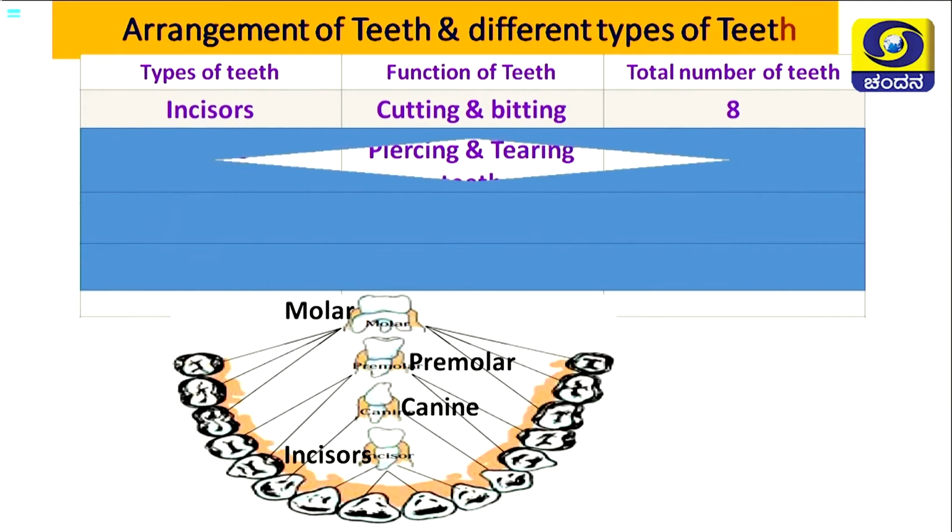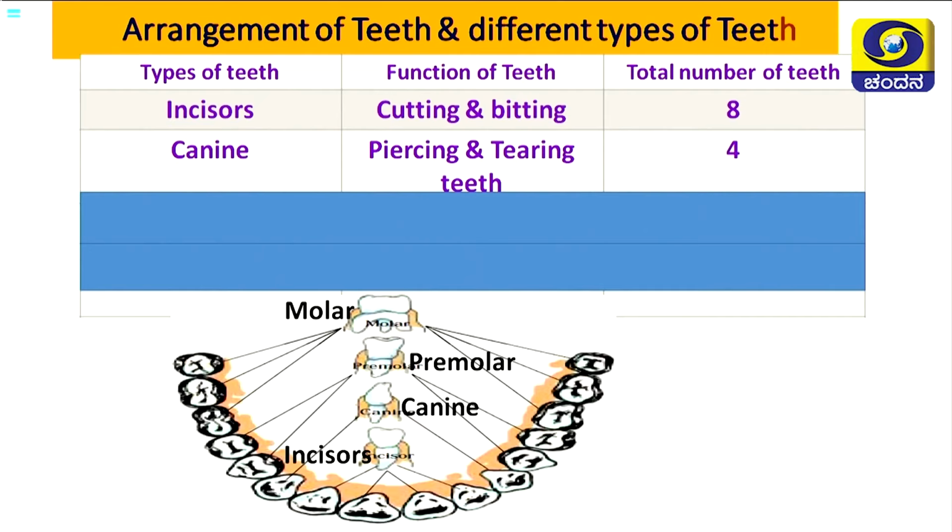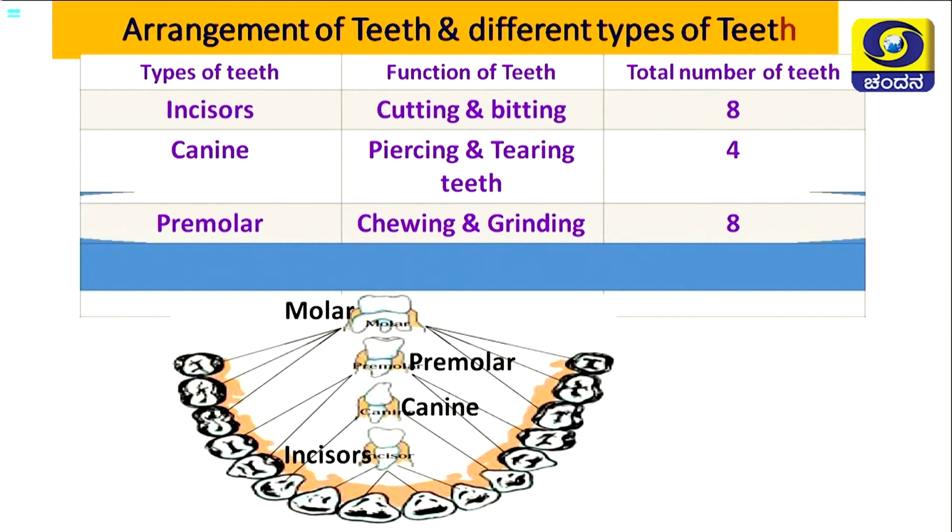Next one is canines. So, canines, how do they help us? They help in piercing and tearing. How many are there? There are 4 canines. Then we have premolars. How do they help us? Premolars help in chewing and grinding. How many are there? Totally 8 premolars are there.